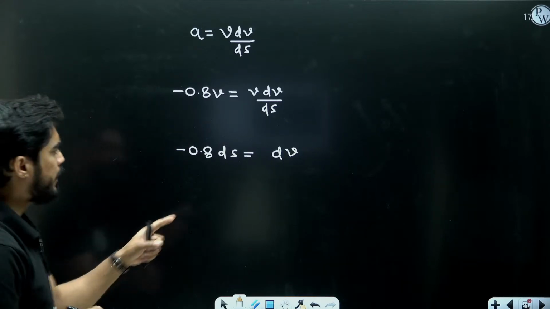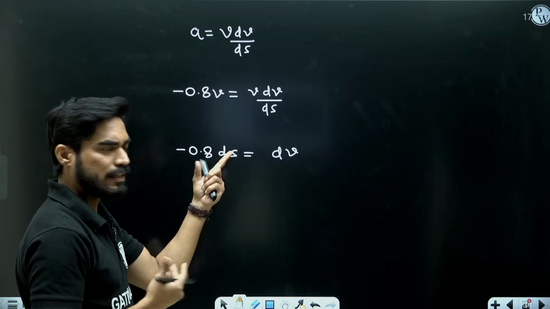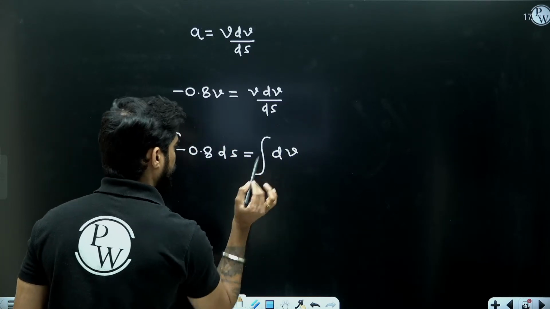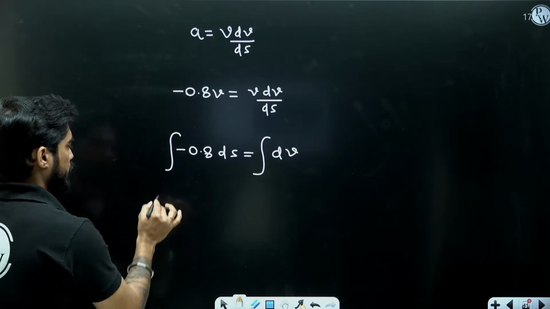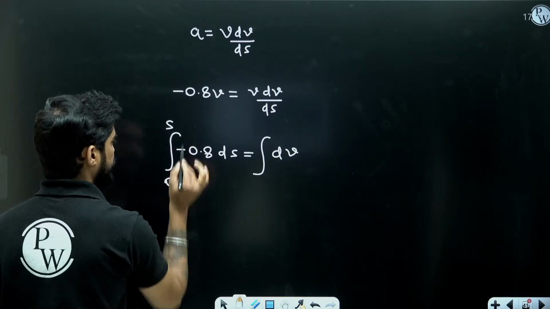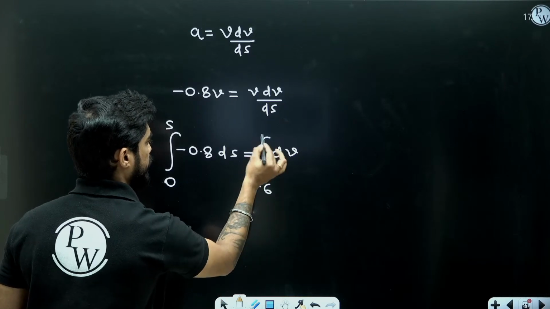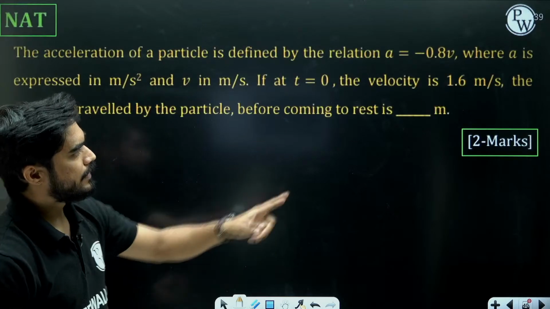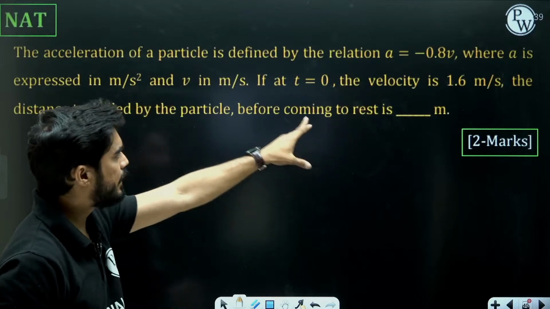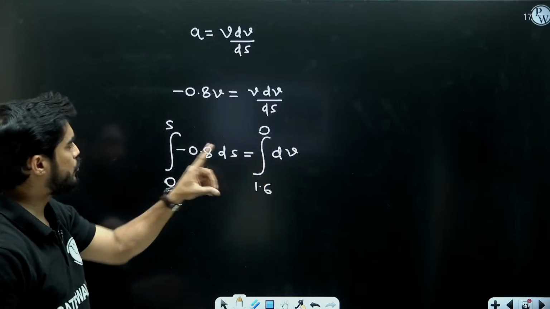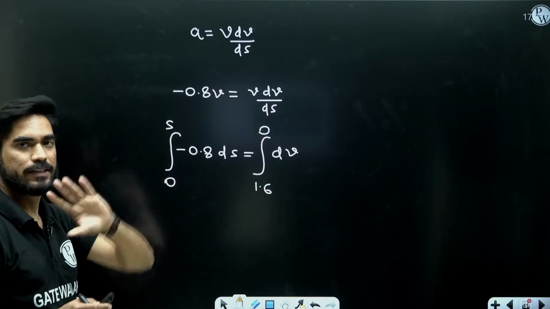Now how am I going to get the displacement? I will simply integrate this equation. What will be the limit of integration? This will be from 0 to s and velocity will vary from 1.6 to 0. Initial velocity is 1.6 and they are asking you to find displacement before it comes to rest, so final velocity will be 0.